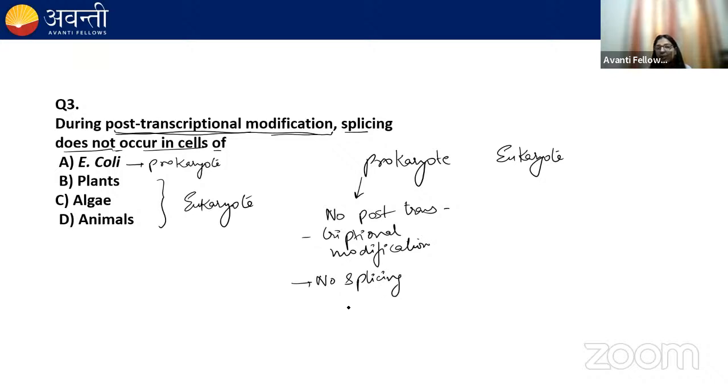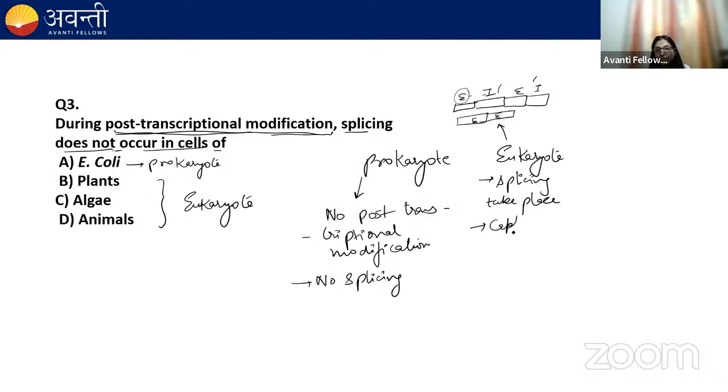And splicing is the removal of introns. As I told you, eukaryotes are more complex. They have exons and they have introns, right? Introns are the non-coding sequences which do not code for any functional protein, and exons are the coding sequences which code for a functional protein. So splicing takes place in eukaryotes. Splicing is the removal of these introns so that two exons can join and we can get a complete coding sequence.